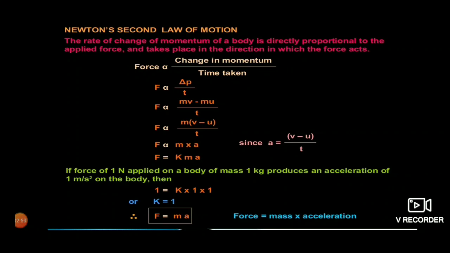To remove the sign of proportionality, we'll use a constant, that is k. Now the equation of second law of motion becomes F equals kma, and if we take the value of k equal to 1, then F will become ma. This is the equation of Newton's second law of motion, and we'll use this equation in various numericals.